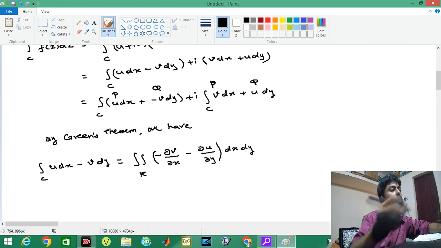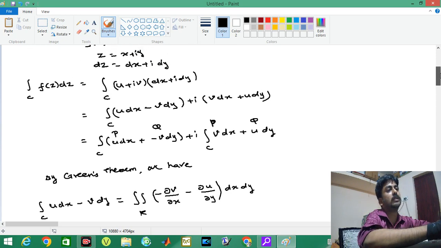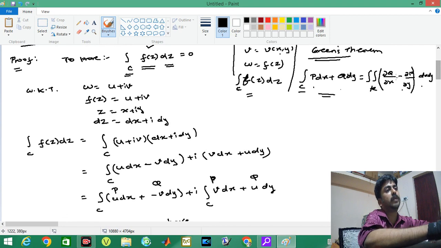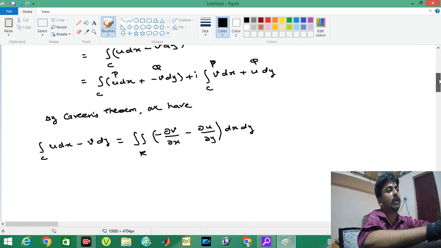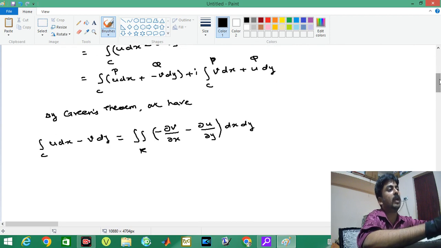That is the Green's theorem statement: dou q by dou x minus dou p by dou y, dx dy. We have the same statement, and we are applying the same statement here.